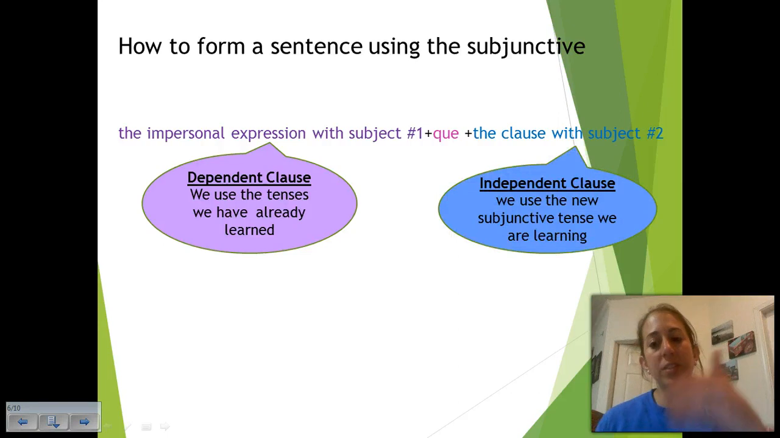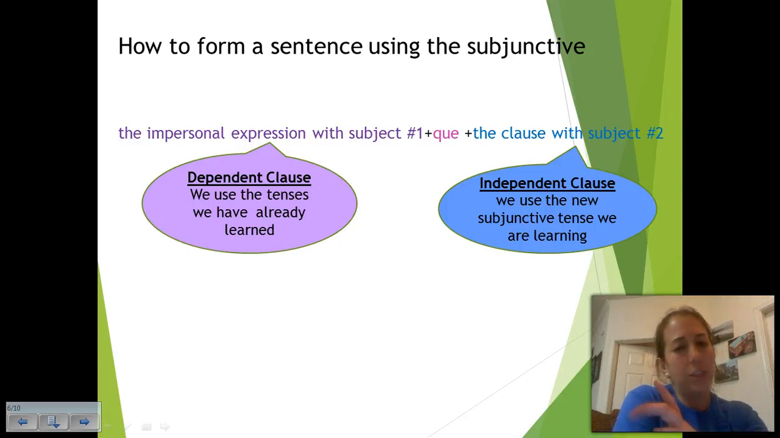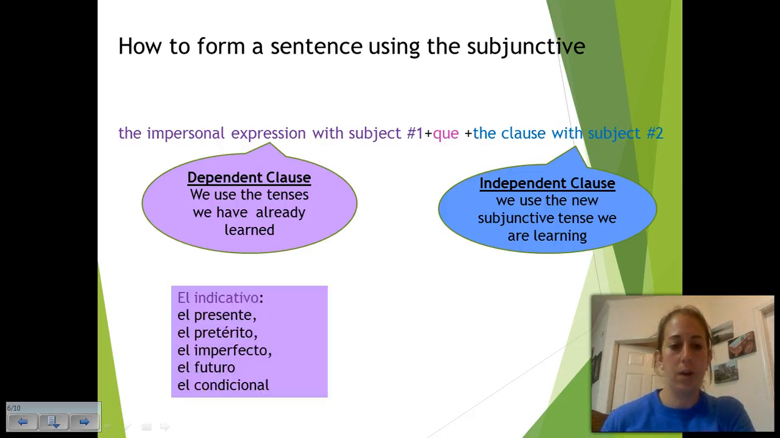And then we've got the second part of our sentence, the independent clause, and we use our new subjunctive, that tense, that should really say mood, we are learning. All right, our independent clause, our dependent clause, I apologize. Our dependent clause uses what we call the indicative mood, which is what we've been talking about since Spanish 1. So the indicative mood indicates the present tense, the preterite tense, the imperfect, the future, and the conditional. Those are all what we call the indicative mood.